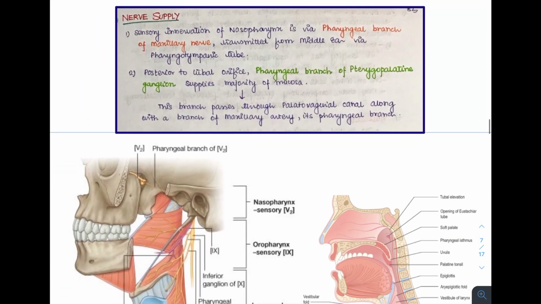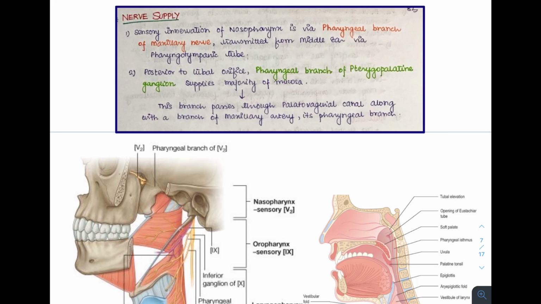Next is the nerve supply of the nasopharynx. The sensory innervation of the nasopharynx is via the pharyngeal branch of the maxillary nerve, which is transmitted from the middle ear via the pharyngotympanic tube. This pharyngotympanic tube is also something I already showed you. It is known as the eustachian tube. This eustachian tube communicates the nasopharynx with the middle ear, and it therefore transmits the pharyngeal branch of the maxillary nerve. The maxillary nerve is the second division of the fifth cranial nerve, the trigeminal nerve, as we can see here in this structure.